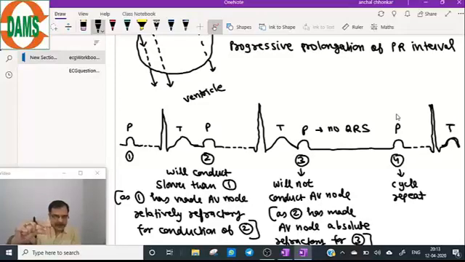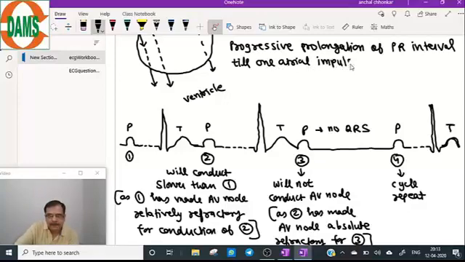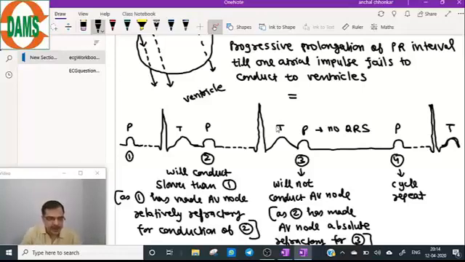There is a progressive prolongation of PR interval with each subsequent cycle, till one atrial impulse fails to conduct to the ventricles. This is the theory description of Mobitz type 1 block.